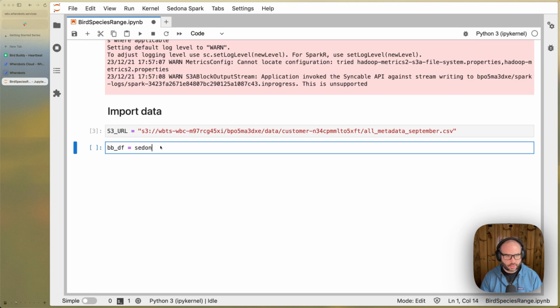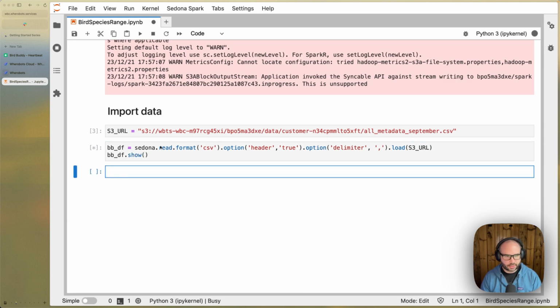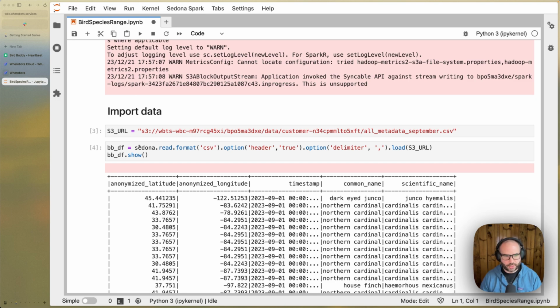Then we'll create a new data frame by reading this in using the Sedona reader, reading as CSV. There is a header, the default delimiter is a comma, and we'll load that from our S3 URL. Then we'll list the first few rows to see what kind of data we have.